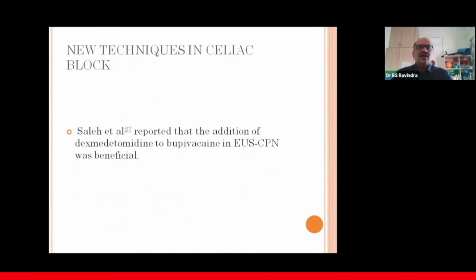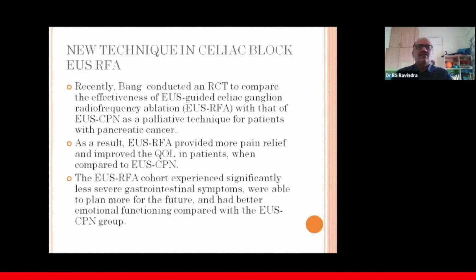And then another thing is the addition of dexmedetomidine to bupivacaine in EUS CPN can be beneficial. It can increase the pain relief. This is the third new thing in the celiac block. And then the fourth new thing in celiac block is RFA, wherein you can use an RFA instead of a CPN for the ganglion, and they have shown that the pain relief is slightly better compared to the EUS CPN.